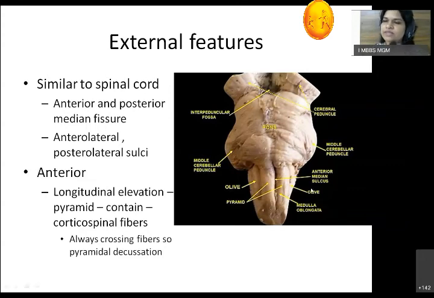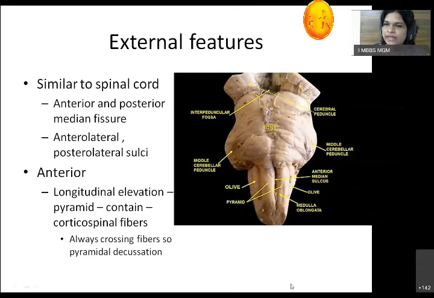So same as the spinal cord, this will have an anterior median sulcus and posterior median fissure. So it will divide the medulla into right and left halves. Again, these right and left halves are divided by anterolateral and posterolateral sulci into different regions.